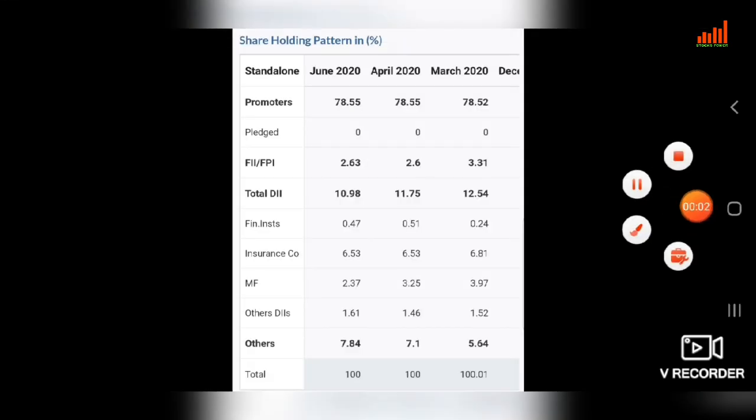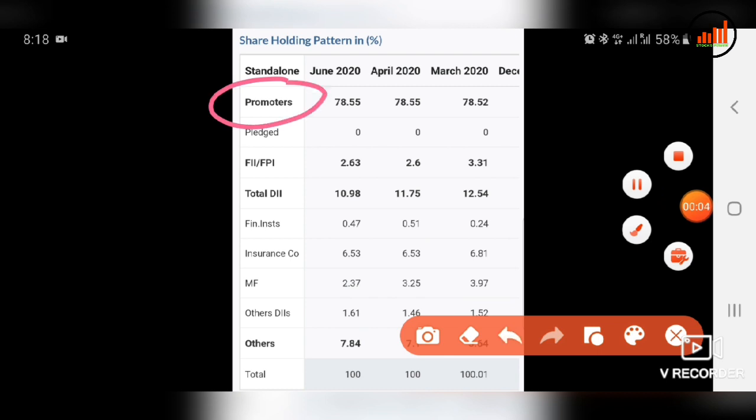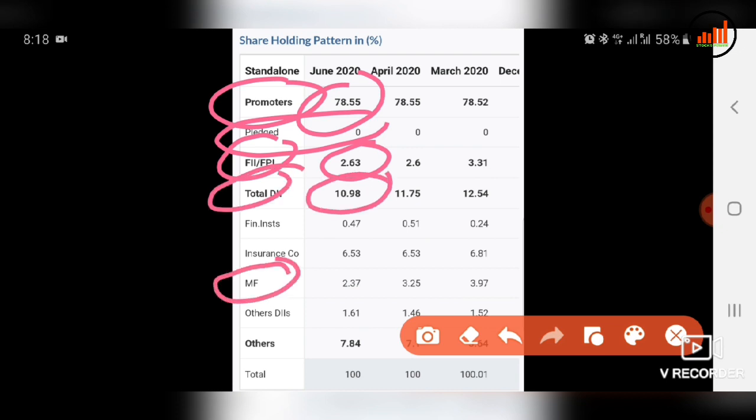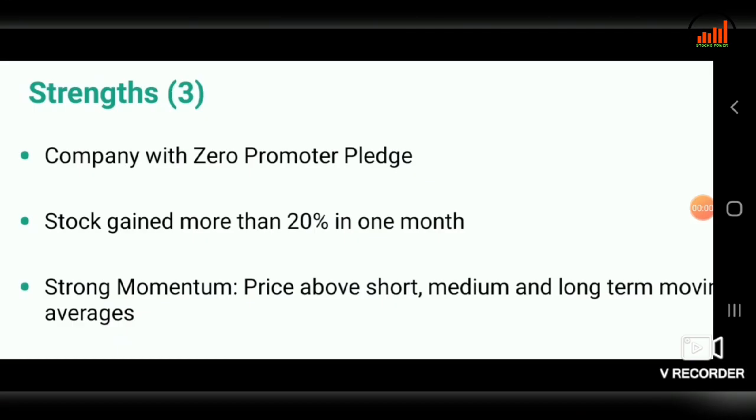Here is the shareholding pattern for Canara Bank. Promoters holdings are 78.55 percentage, and there are no pledged shares in promoters holding, so this is also a good thing. FII holdings are 2.63, DII holdings are 10.98 percentage, mutual funds holdings are 2.37 percentage, and public holdings are 7.84 percentage.